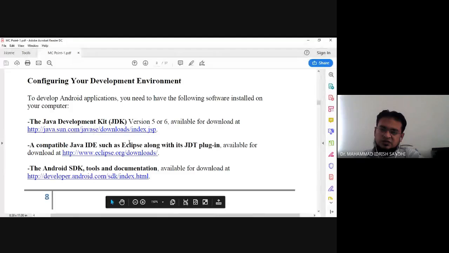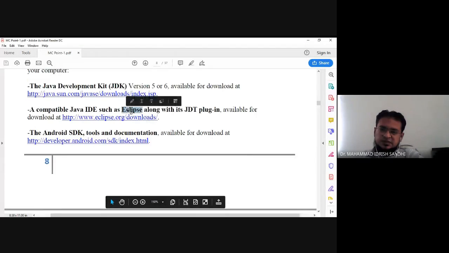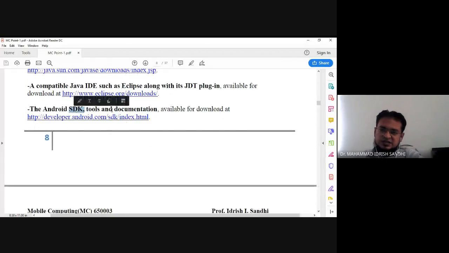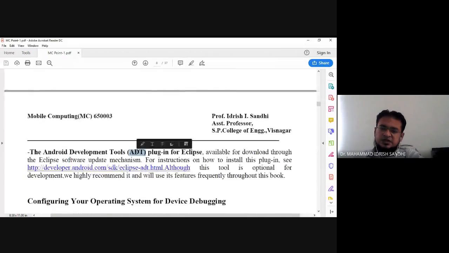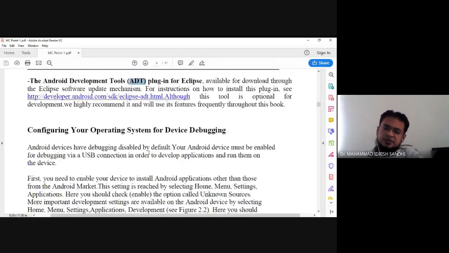We have to download Java separately, we have to download Eclipse separately, we have to download the Android SDK plugin separately, and we have to separately download the ADT. But nowadays, a particular package is already posted or uploaded by developer.android.com as an easily accessible platform for Android developers. All these tools are available in one package that is called Eclipse.